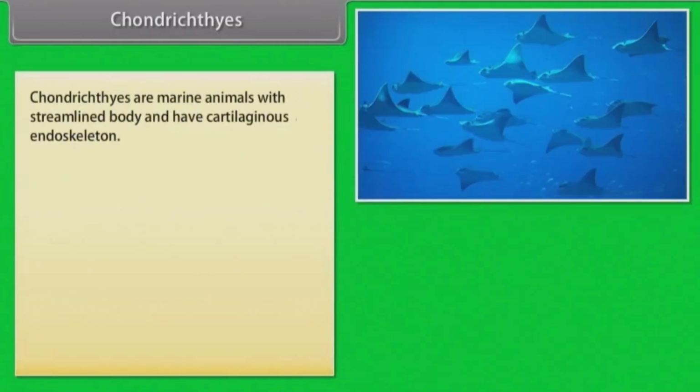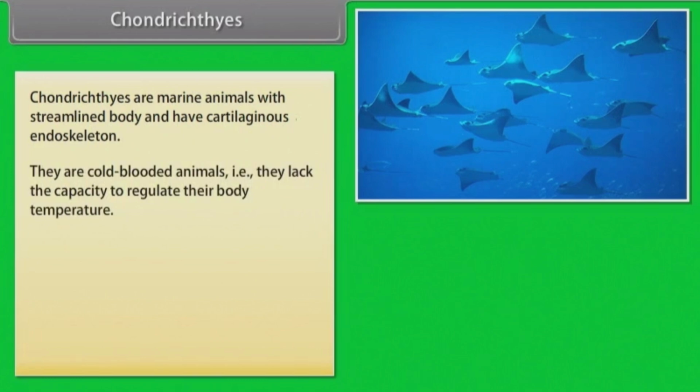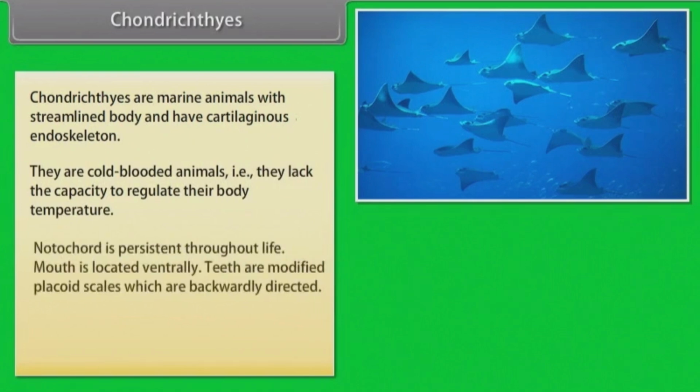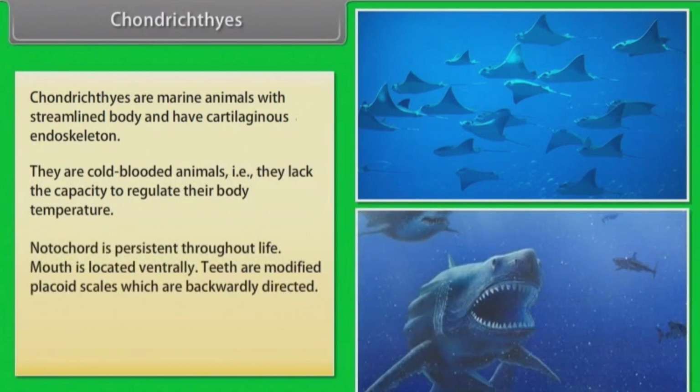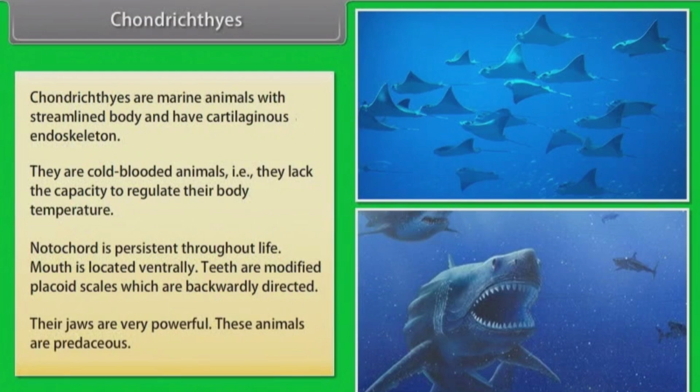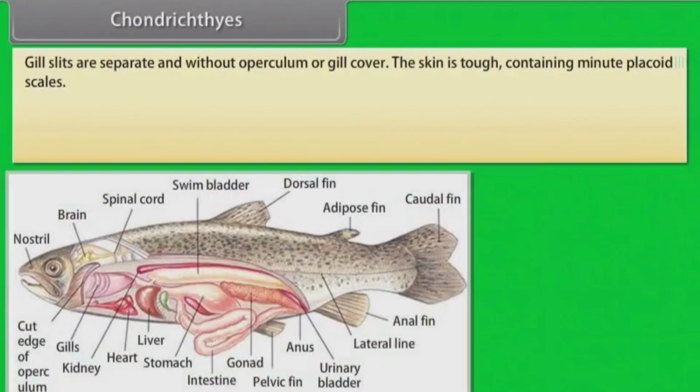Chondrichthyes are marine animals with a streamlined body and have a cartilaginous endoskeleton. They are cold-blooded animals, that is, they lack the capacity to regulate their body temperature. Notochord is persistent throughout life. Mouth is located ventrally. Teeth are modified placoid scales, which are backwardly directed. Their jaws are very powerful. These animals are predaceous. Gill slits are separate and without operculum or gill cover. Their skin is tough, containing minute placoid scales.